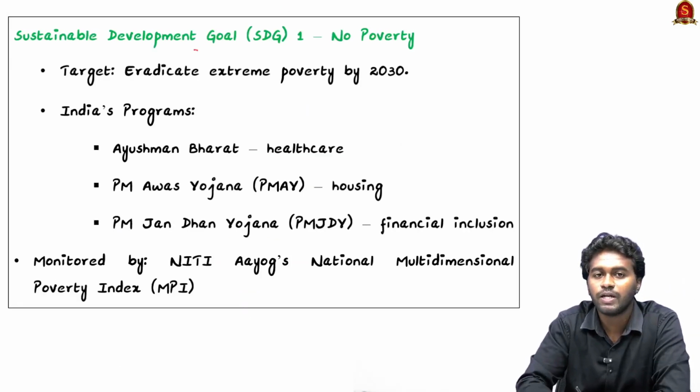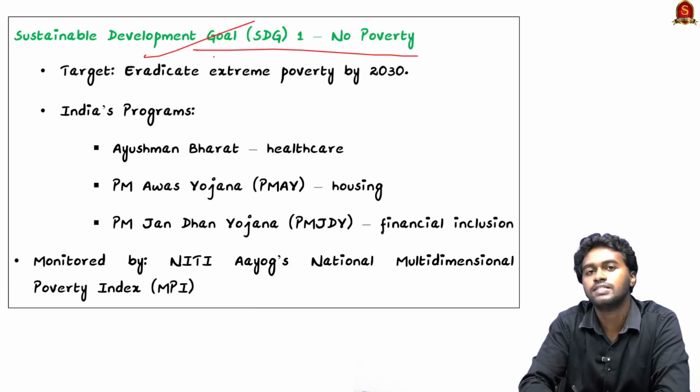So we know that eliminating poverty is the number one goal of the Sustainable Development Goals, and we are just 5 years from now to achieve the Sustainable Development Goals.